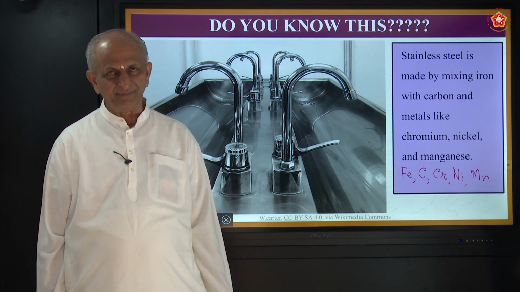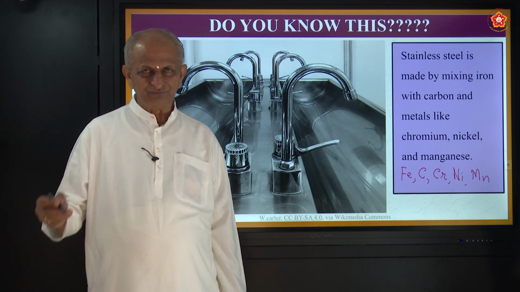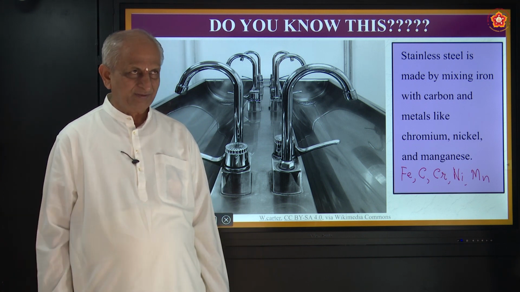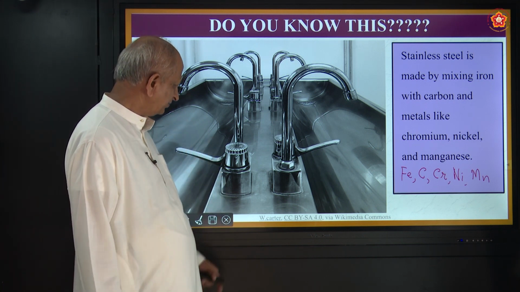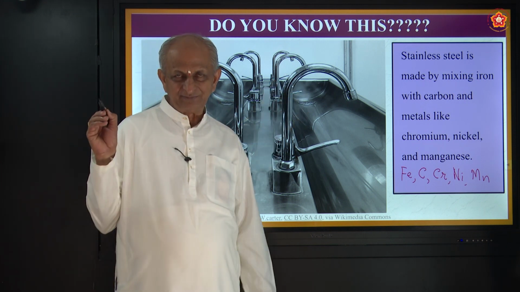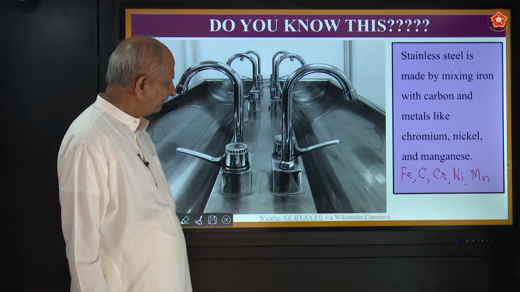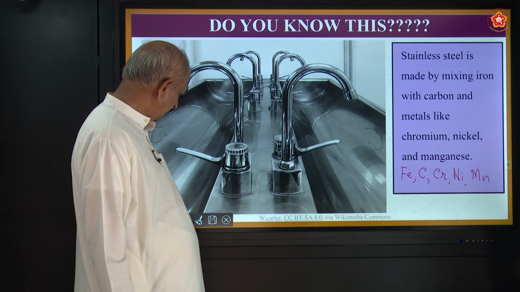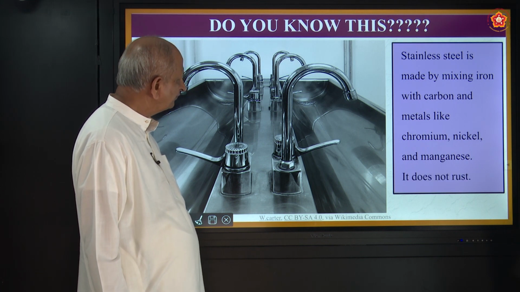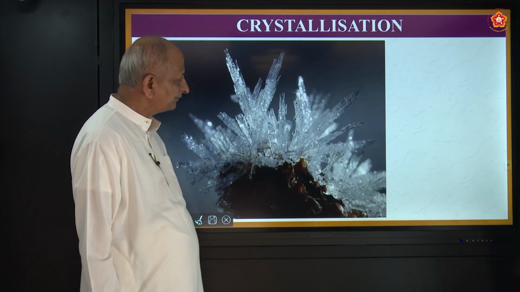For example, if you go to Bhadravati, we have VISL, Vishweshwaraya Iron and Steel Limited, it is called. The steel also is manufactured there. So these are the products of steel. It does not get rusted. However much it is used, it will not be rusted at all. So this is one interesting thing which you are all using in daily life, to avoid rusting.